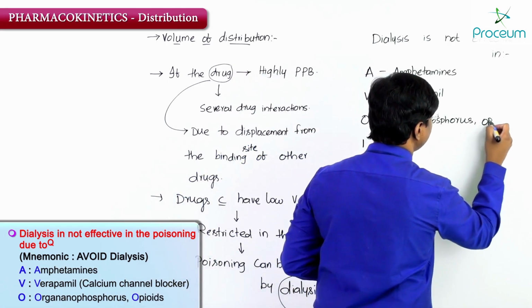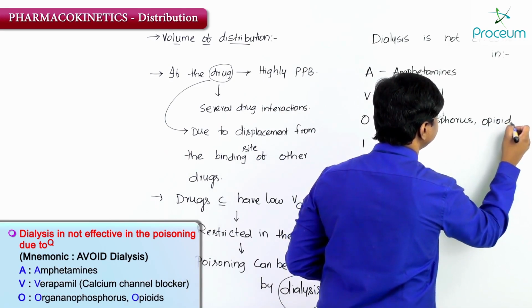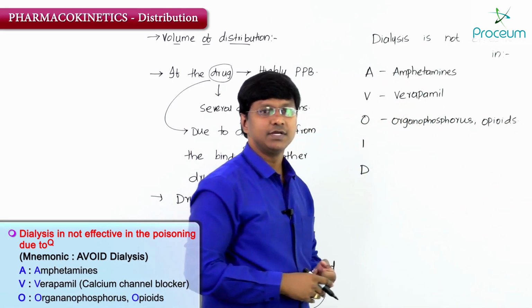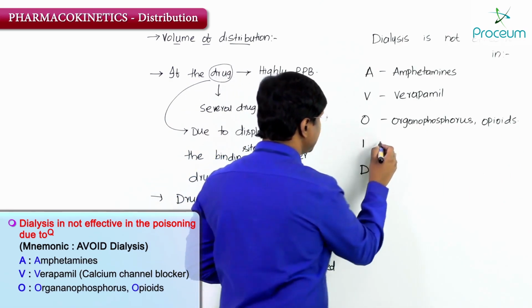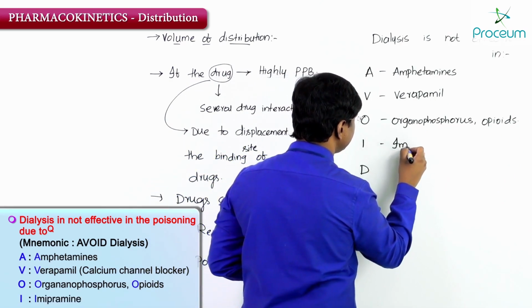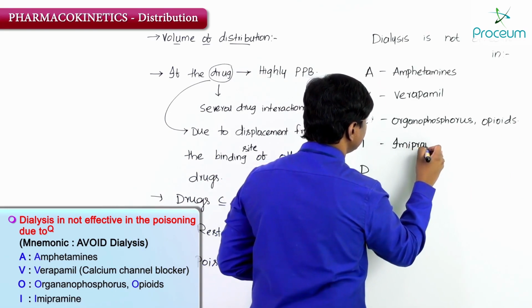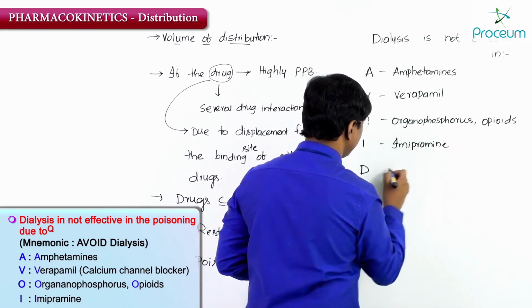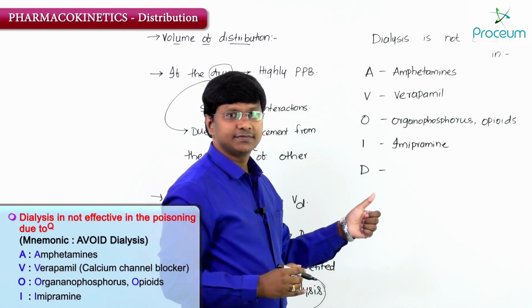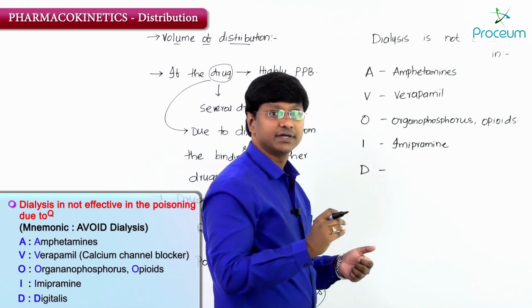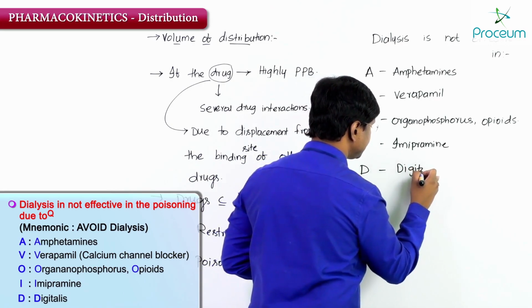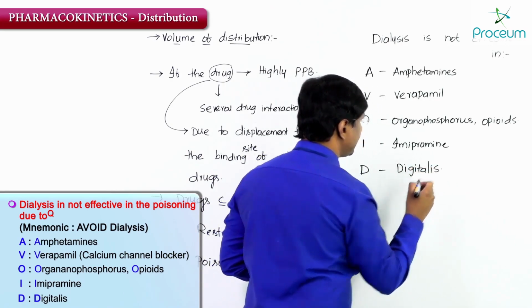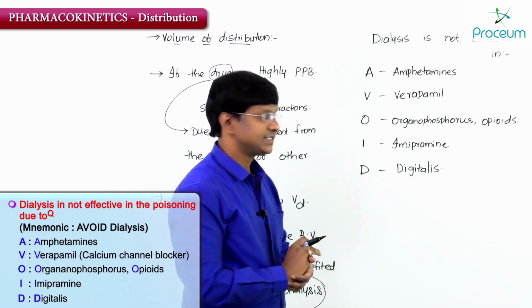Then we also have opioids, in which the dialysis is not effective, and I stands for imipramine, and D stands for digitalis.